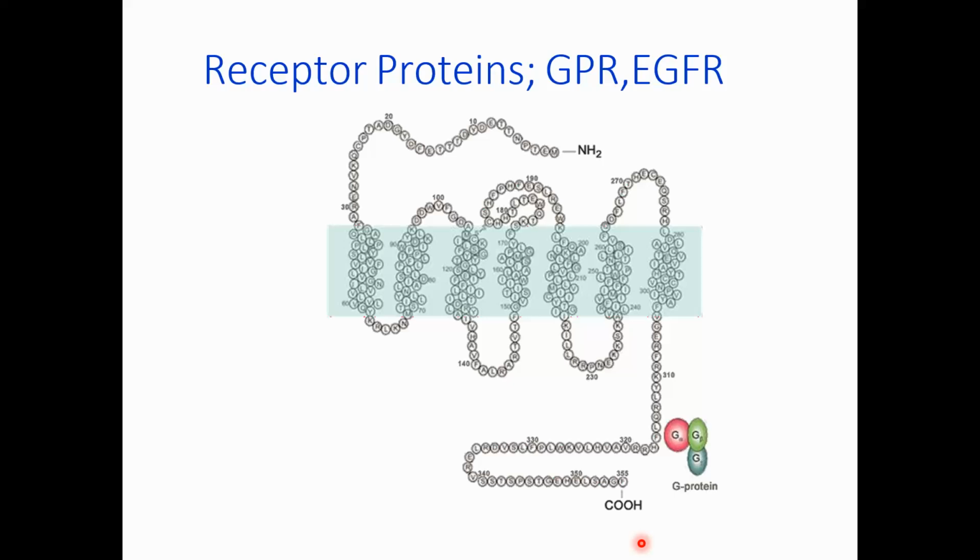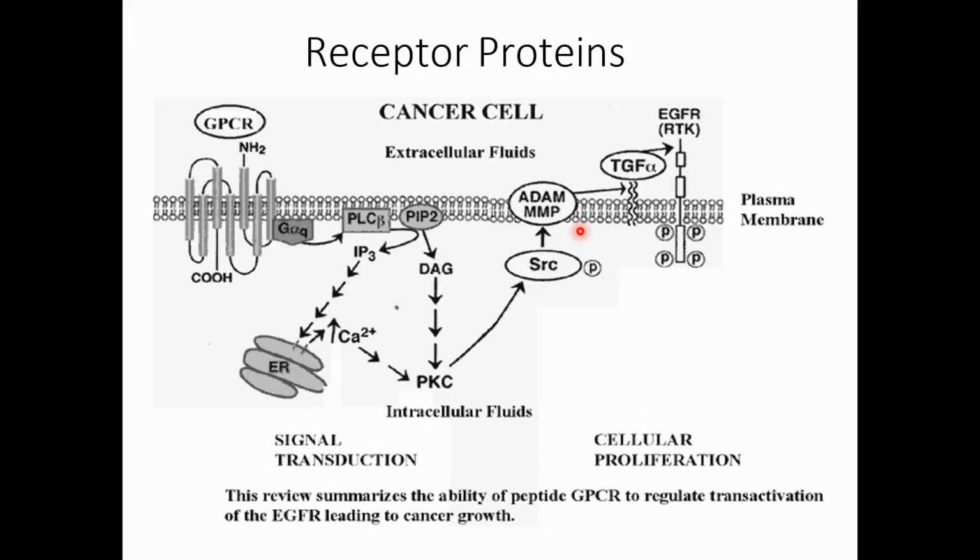Once different signaling proteins bind with this receptor, they interact with the amino terminal, and then they transfer their signal from outside of the cell to the inside of the cell. Here we can see the receptor and how the receptor works. This is a cancerous cell shown here, and this is the process of signal transduction taking place.